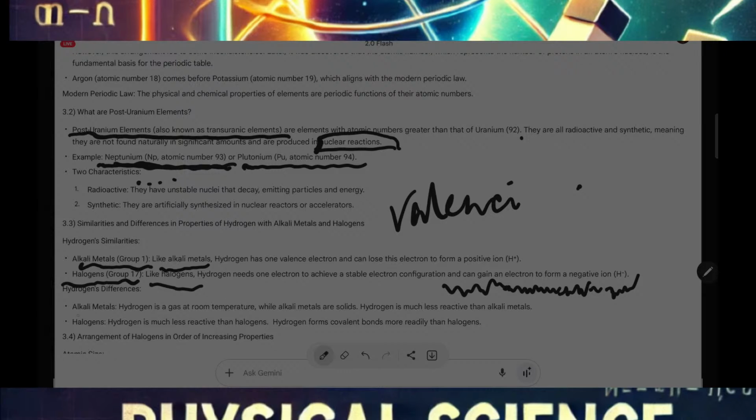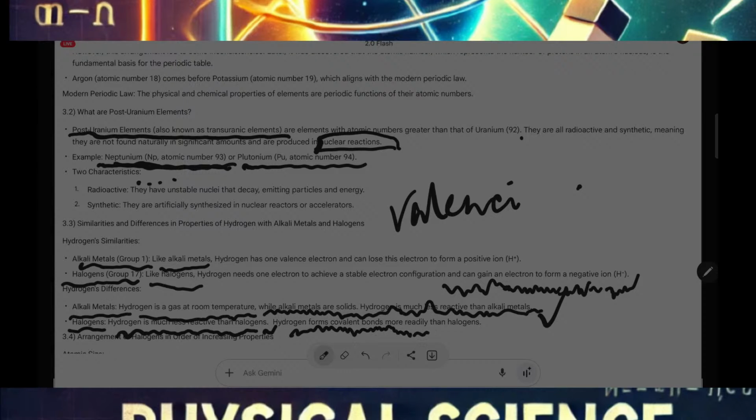Now, hydrogen's difference with alkali metals. Hydrogen is a gas at room temperature, while alkali metals are solid. Hydrogen is much less reactive than alkali metals. Now, halogens. Hydrogen is much less reactive than halogens. Hydrogen forms covalent bonds more readily than halogens. Okay. Now let's move to our next question.